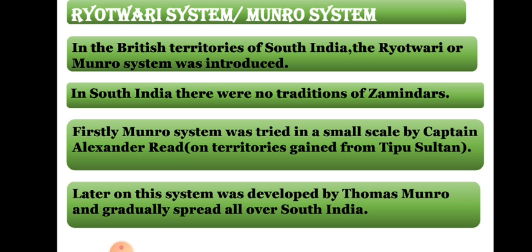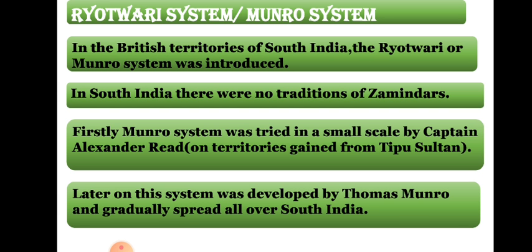That is why the Britishers had to introduce another method of revenue collection in the southern part of India, basically in the Madras region. The farmers of the Madras region or the South Indian region were known as ryots. That is why the system introduced by the English East India Company was known as the Ryotwari system. Let's have a look at the Ryotwari system. In the British territories of South India, the Ryotwari system, also known as the Munro system, was advised. Why is it known as the Munro system? It is known as the Munro system after the person who designed it.